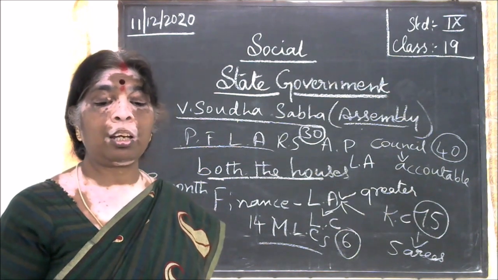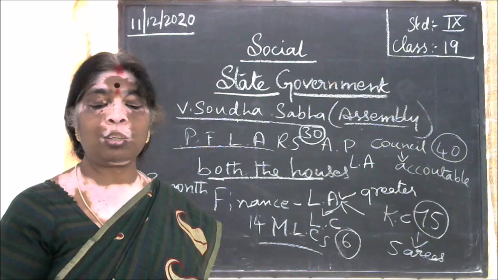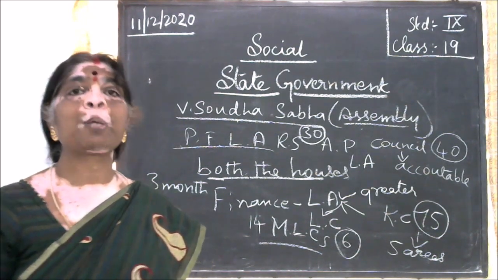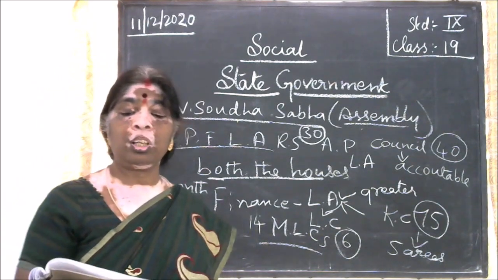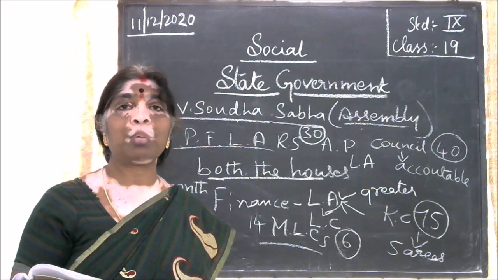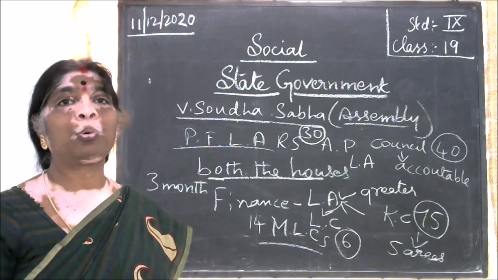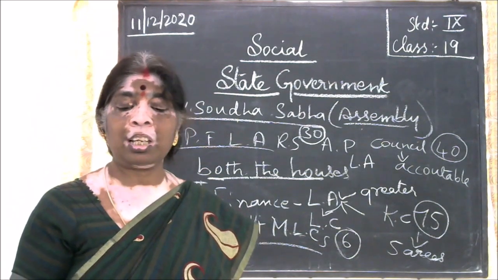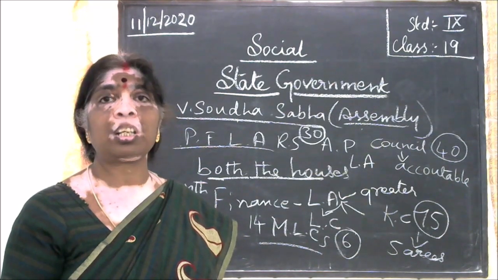Next we'll go for the discretionary power. The legislative council carries on debates about the government programs, that is, on policies, programs, decisions and acts.